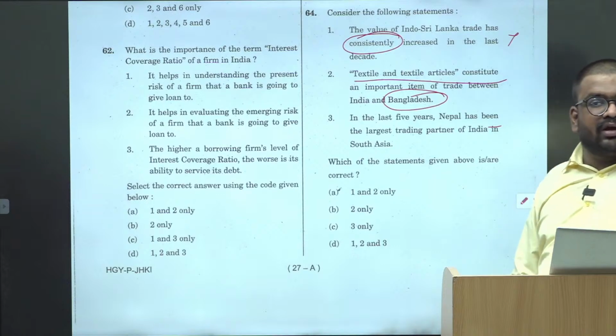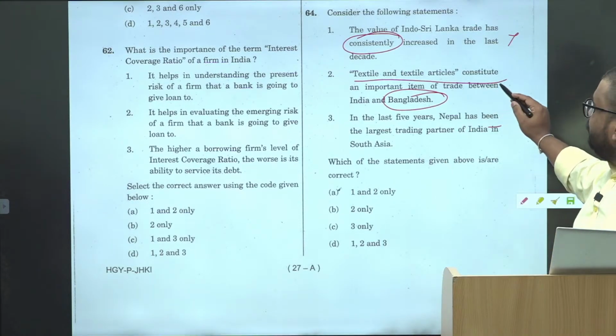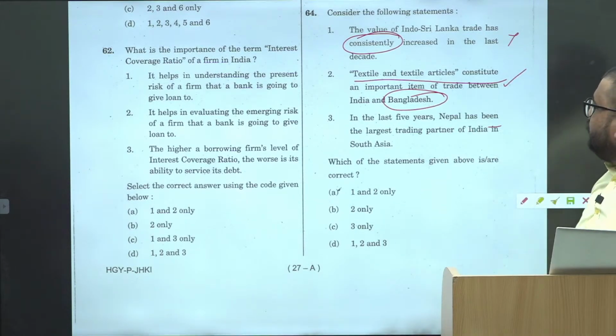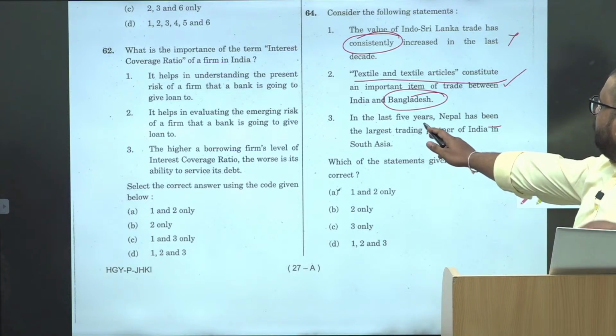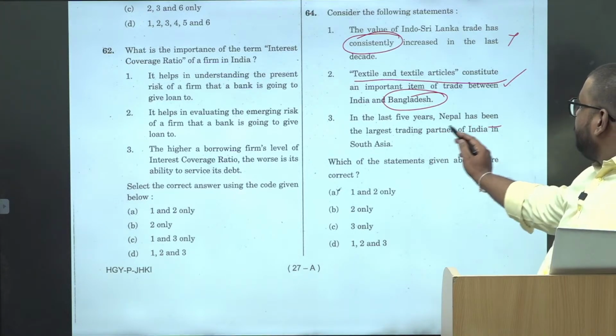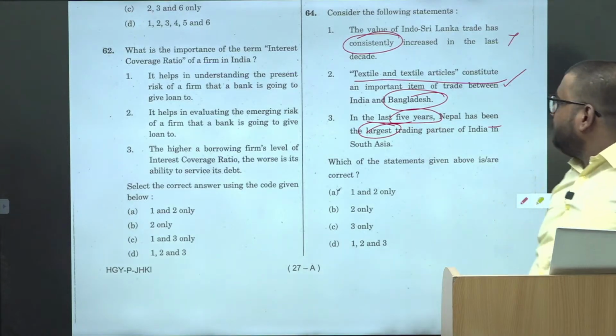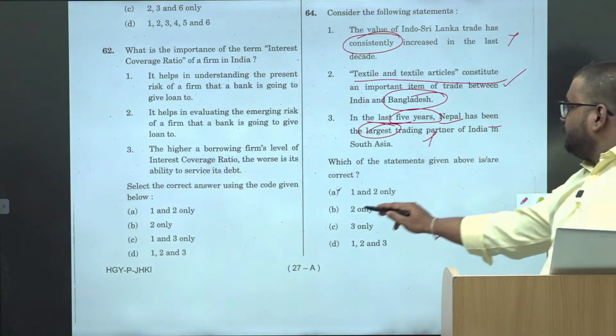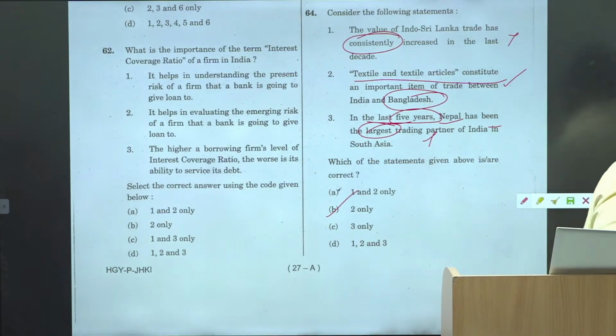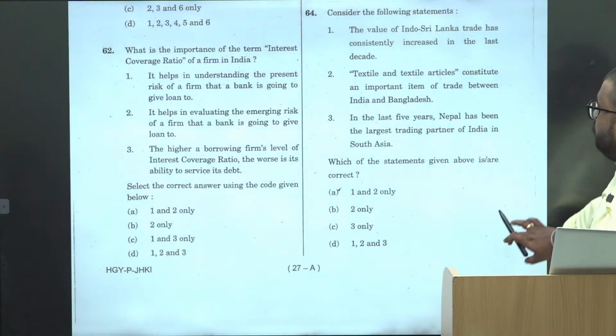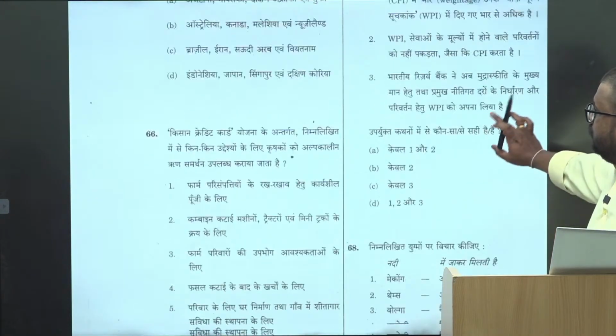Okay, so again we all know Bangladesh has a good textile industry, and in the last 5 years Nepal has been the largest trading partner. Again, this also is incorrect, the answer is wrong. Okay. These are all simple eliminations, don't even need to give a second thought.